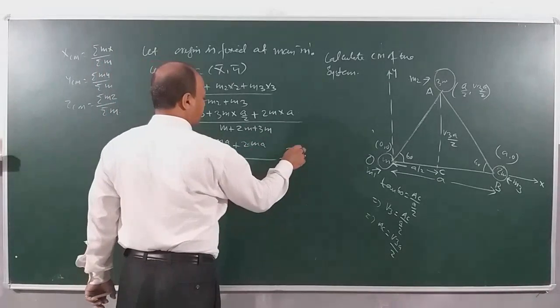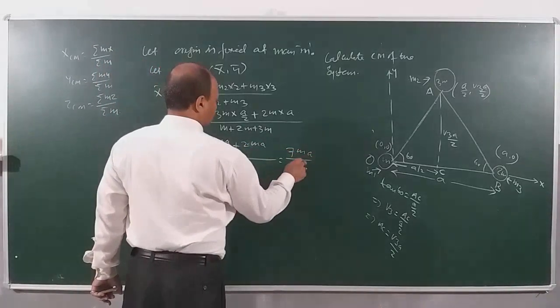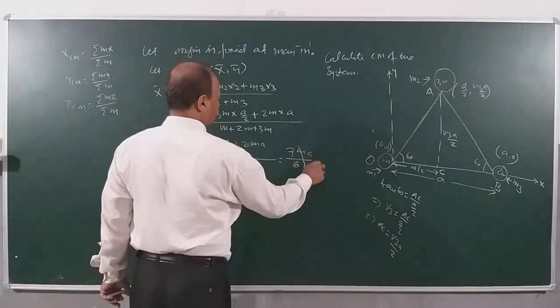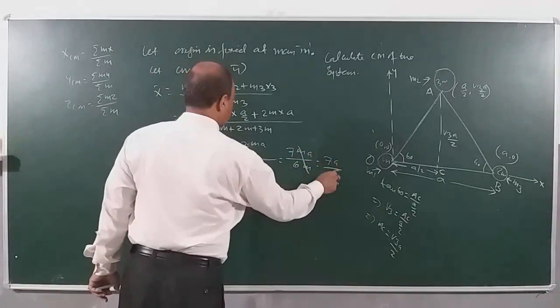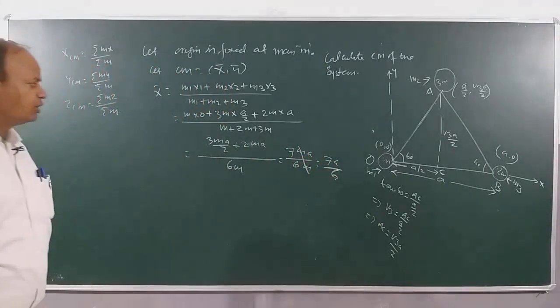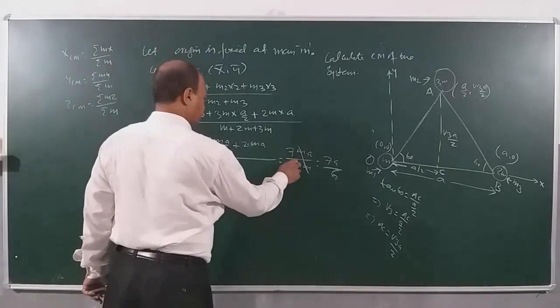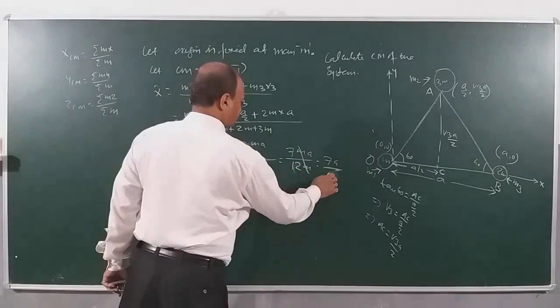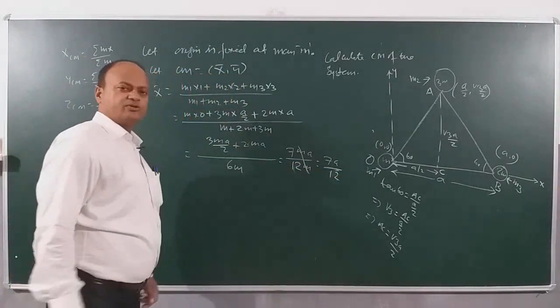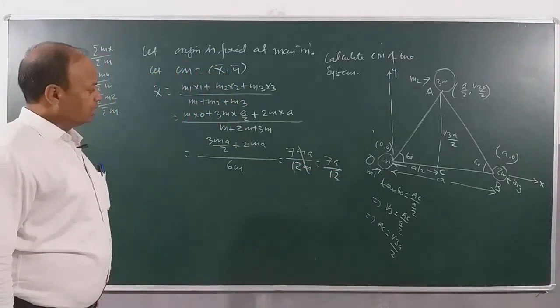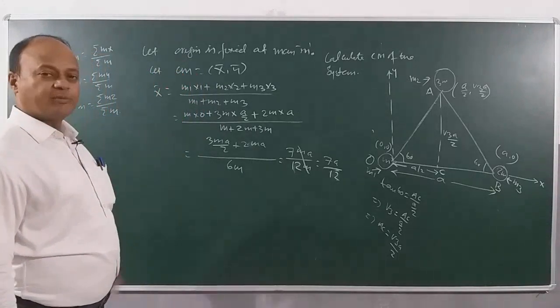So you have 7ma divided by 6m. So we got 7a by 6. 12, sorry. 7a by 12.